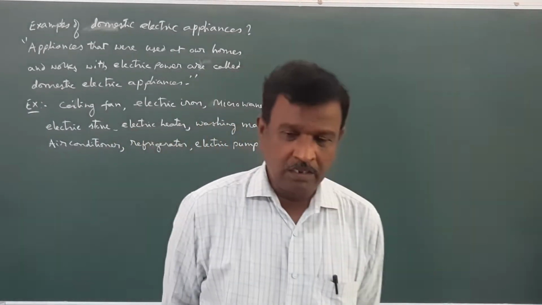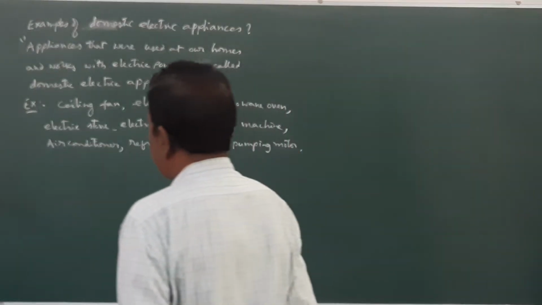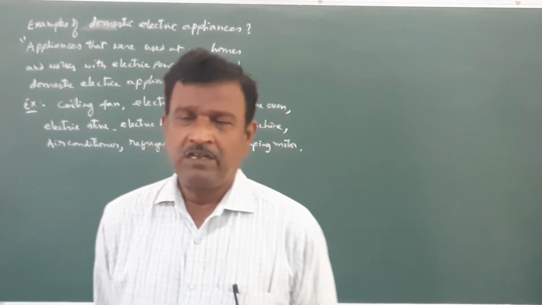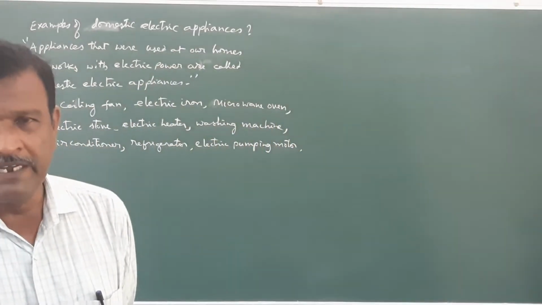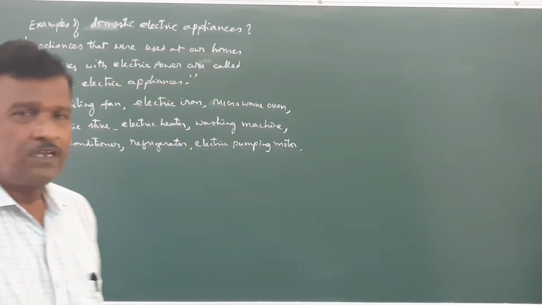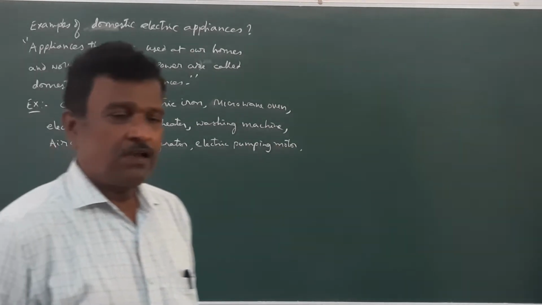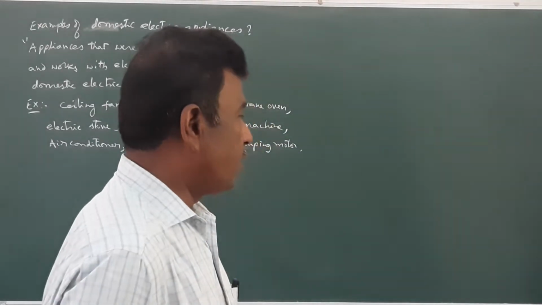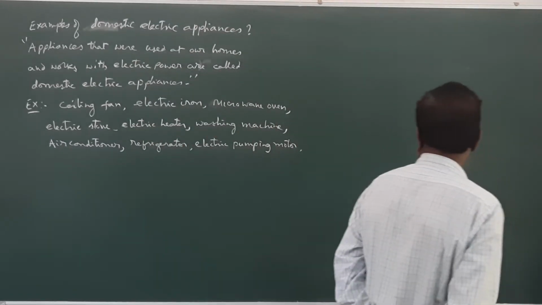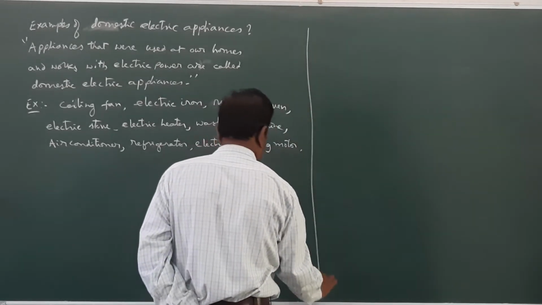All these are called domestic electric appliances. Because we use them in our homes or houses, these are domestic appliances, and they work with the help of electricity. That's why these are domestic electric appliances. Now, let us briefly explain these few examples one after another.